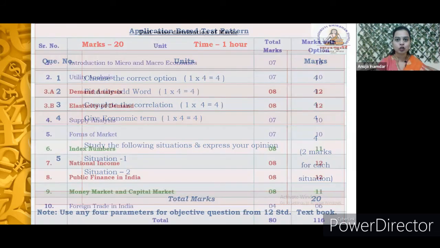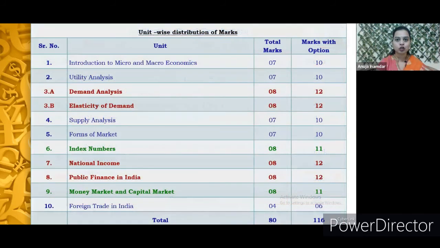The next part is the unit wise distribution of the marks. Now, many students usually keep a certain portion for the option, but this year you have a great advantage, as the board itself, the state government, has already reduced 25% of the portion. So you don't need to keep anything for the option as such.